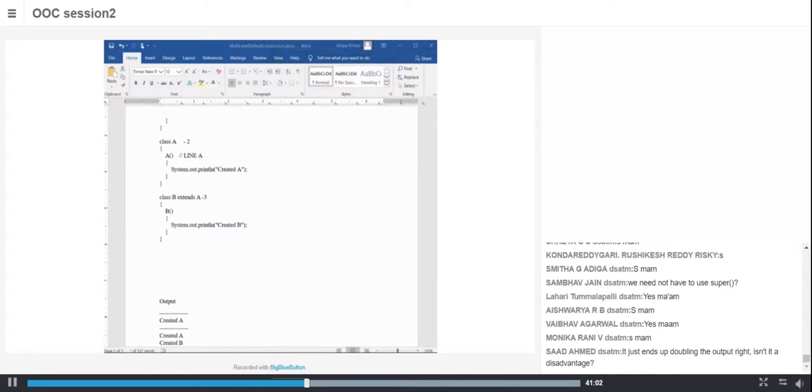What is super? I will teach you. See, it is not doubling; the outputs are different. The constructor of A will be doing some other job and the constructor of B will be doing some other job. Both the constructors are not one and the same. Someone asked about super, and I will explain super, because before explaining super I had to explain this. That's why I'm taking my time.